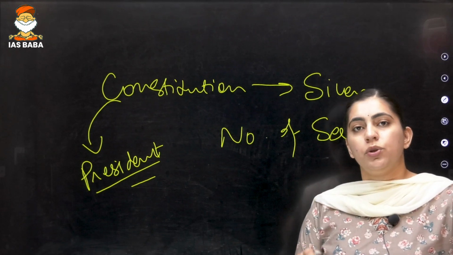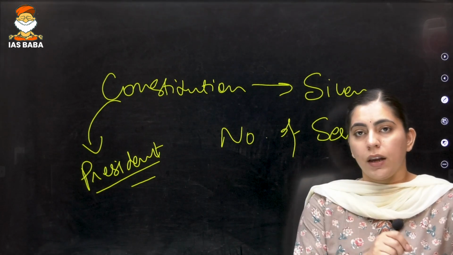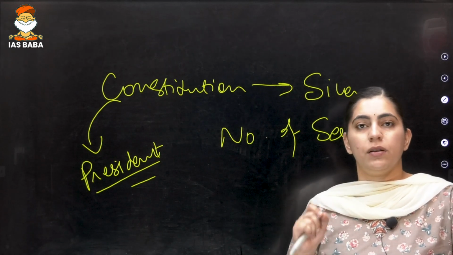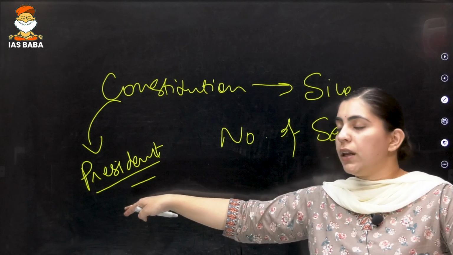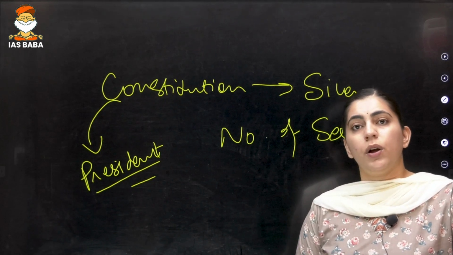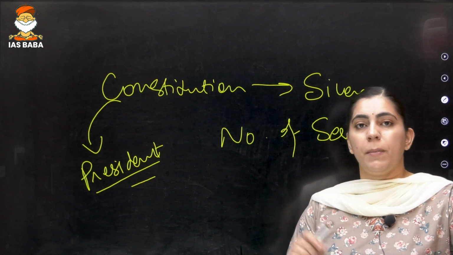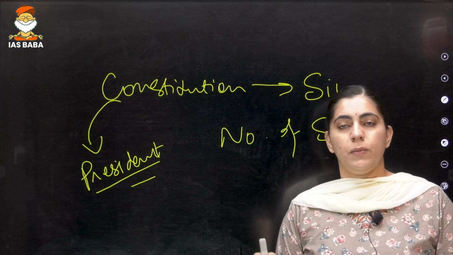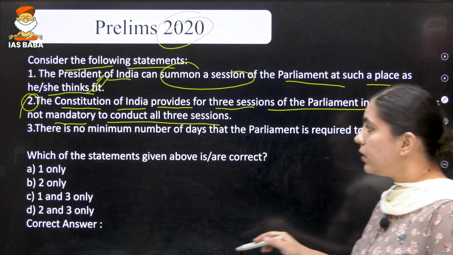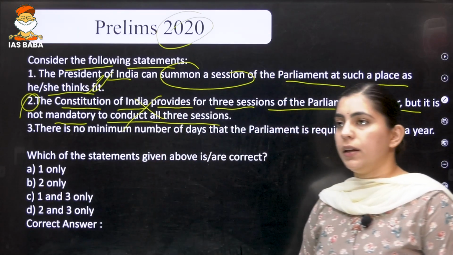Nowhere in the Constitution is it written that India will conduct a budget session, monsoon session as well as a winter session. It is the constitutional obligation of the president to issue a summon within a period of 6 months, that is, twice a year, right? So this particular statement is incorrect.